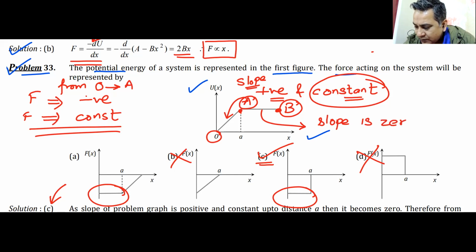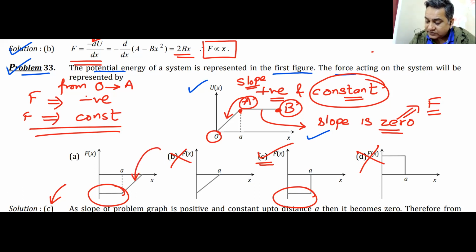If the slope is 0, that implies my force is also 0. So I've got one more piece of information: from A to B, force has to be 0. I look at this graph and find that the force is there, so this graph goes away. The only graph that remains in contention is graph number C, and hence the answer is C.